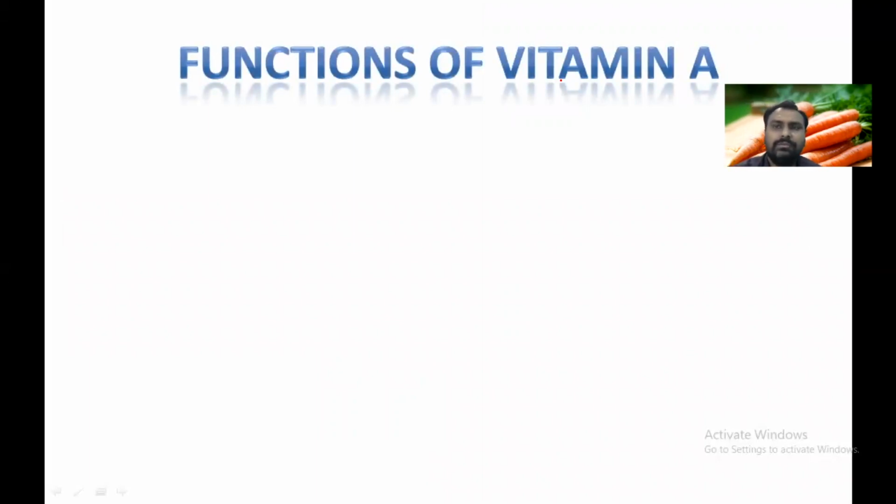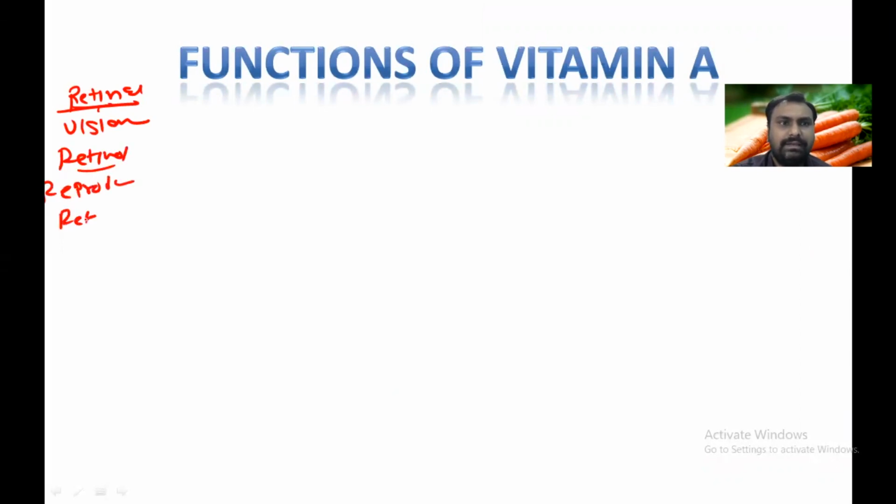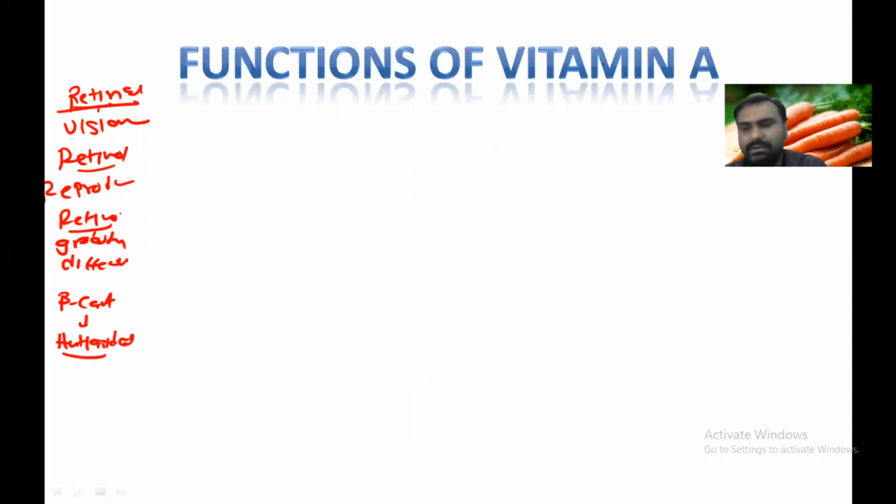Now, what are the functions of this vitamin A? As we know, there are three forms of retinoid from animal source. Retinal has a role in vision. Retinol has a role in reproduction, and retinoic acid has a role in growth and differentiation of tissue, while the plant source beta carotene has a role as an antioxidant. It acts as an antioxidant.